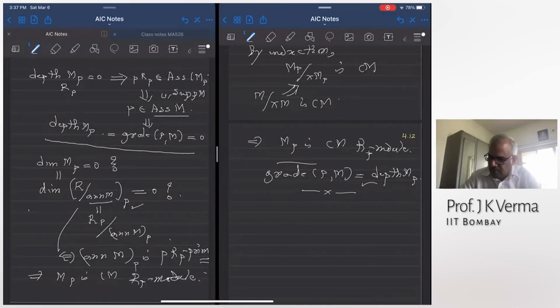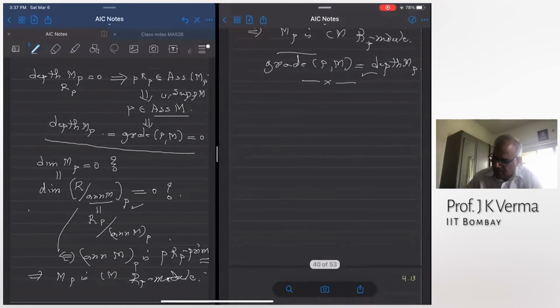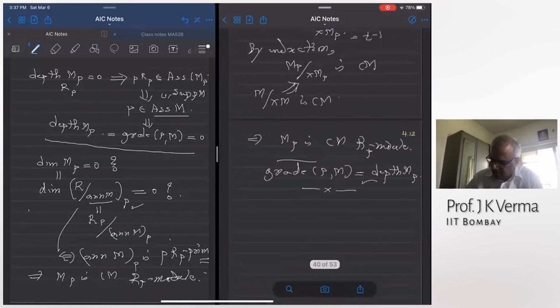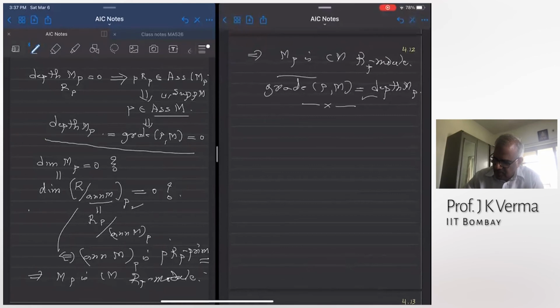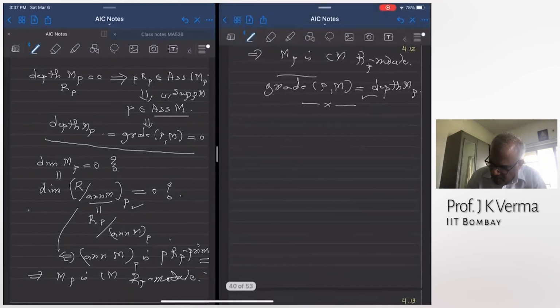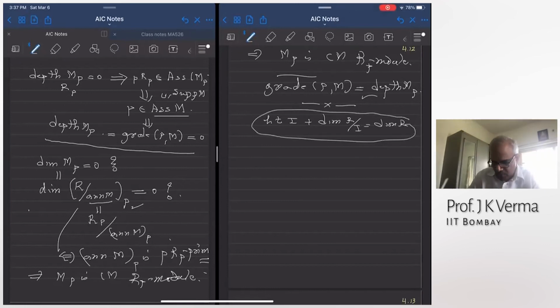Now let us see that the Cohen-Macaulay property gives many other useful facts. One of them is, if I take an ideal I, I would like height of I plus dimension of R mod I to be equal to dimension of R. This is not always true. This is true in affine domains over a field. But let us show that this is true in Cohen-Macaulay rings, not necessarily local. Any Cohen-Macaulay ring and any proper ideal I will satisfy this property.